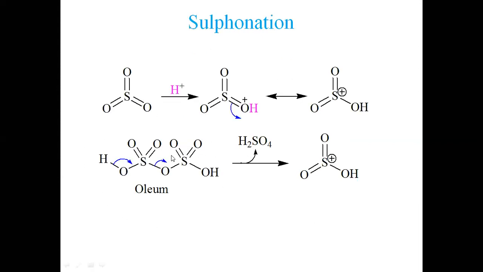You see, if I hide this part and write OH here, it is simple sulfuric acid, H2SO4. So one molecule loses H positive ion, the other OH ion, resulting in the formation of this anhydride. This is what we call oleum, H2S2O7. Oleum, in the contact process, when hydrolyzed, generates sulfuric acid.